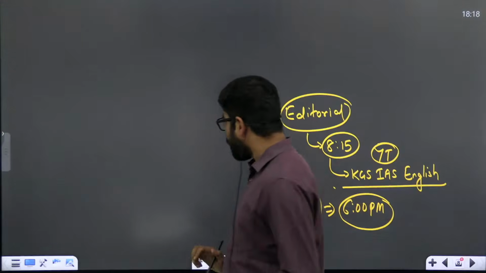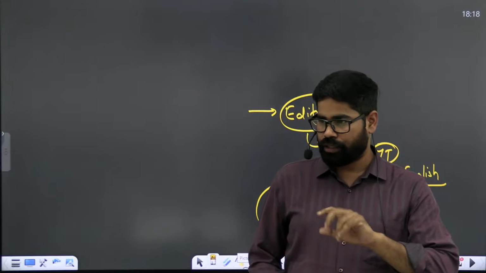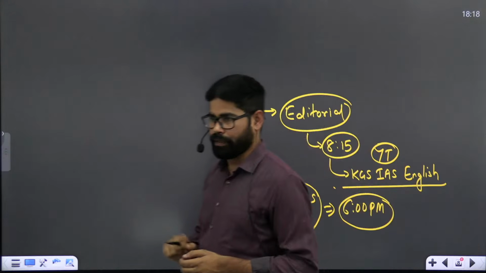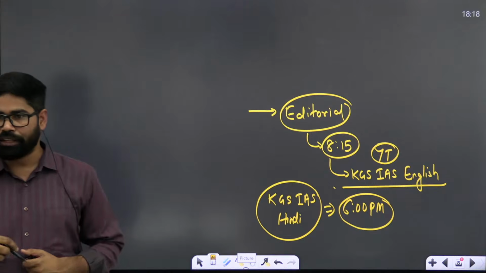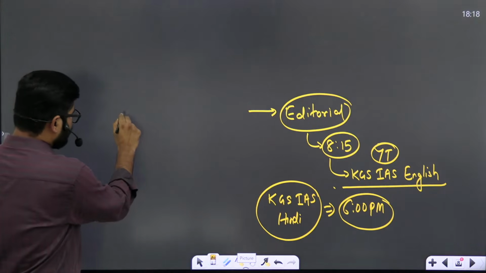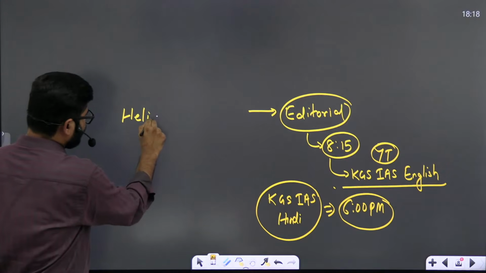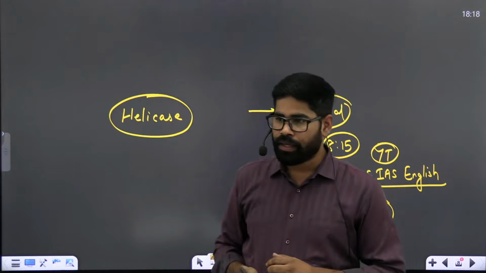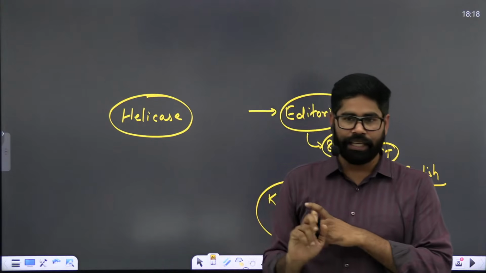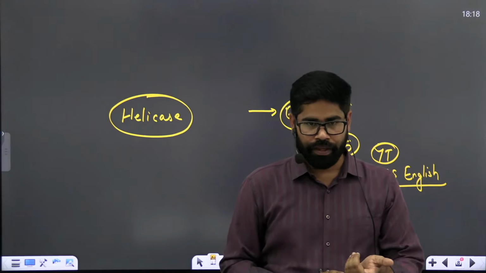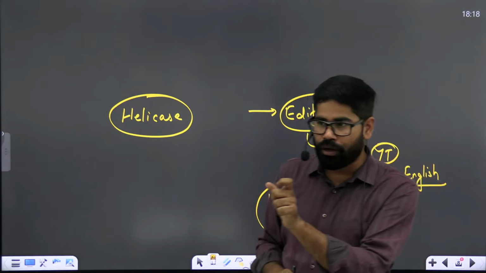If you see the session, you will find this one thing: if we are talking about any topic, suppose there was one topic in the news recently, helicase. What is helicase? Helicase is an enzyme which helps in separation of the DNA.